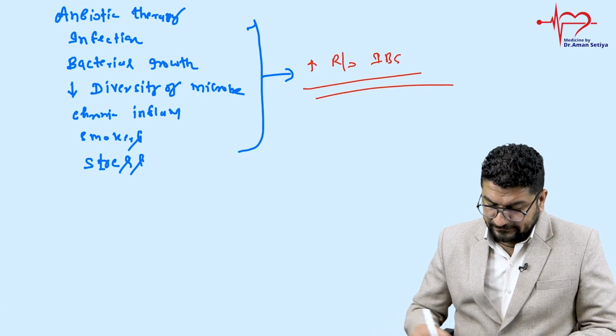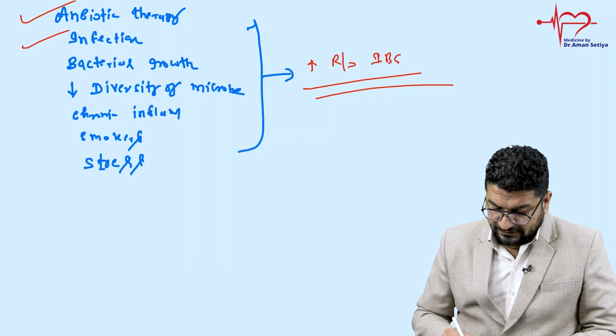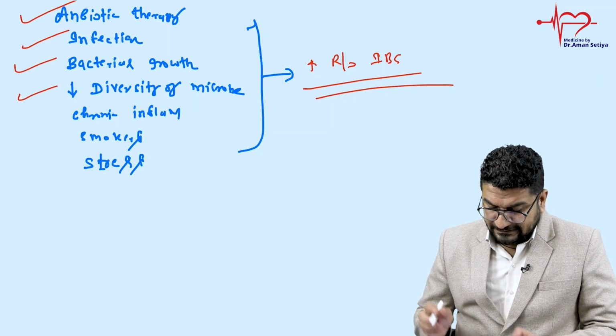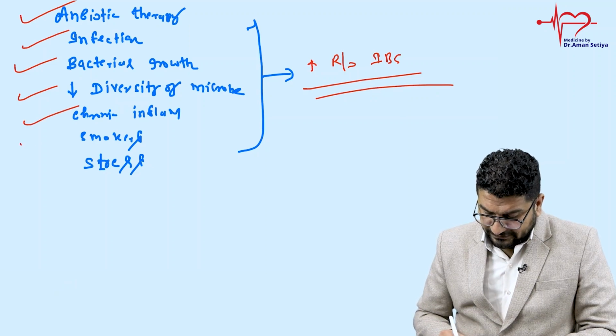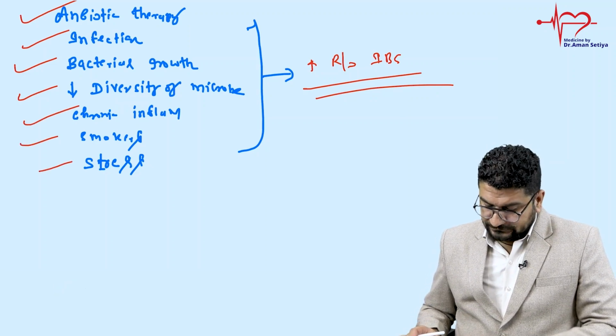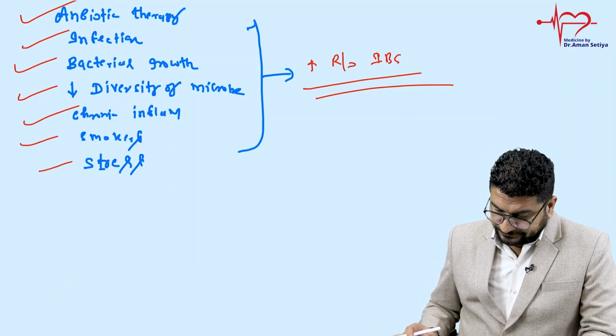This will increase the risk. So in antibiotic therapy, infection, bacterial growth, less diversity of microbe means less physiological strain of microbe, chronic inflammation, smoker, stress. These are increased risks of IBS.